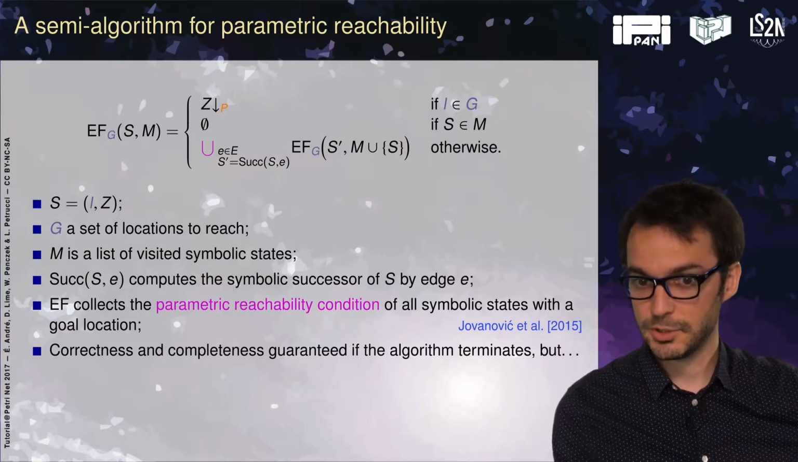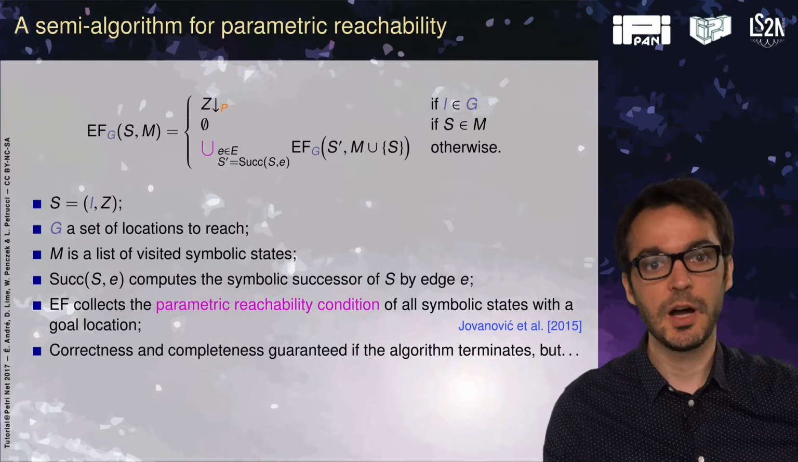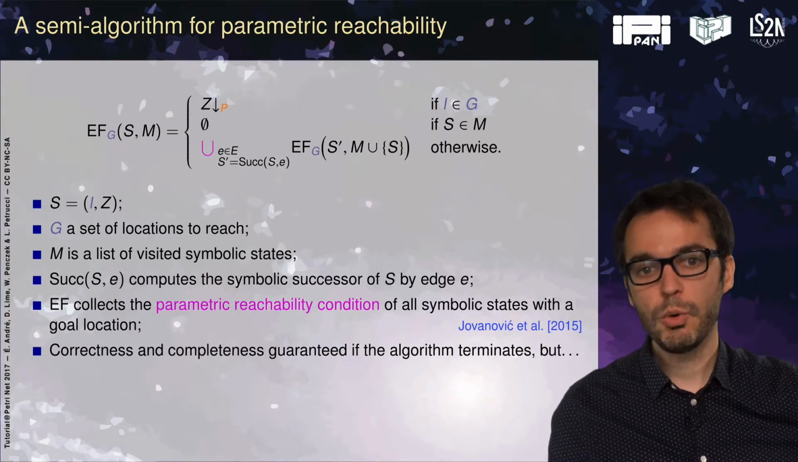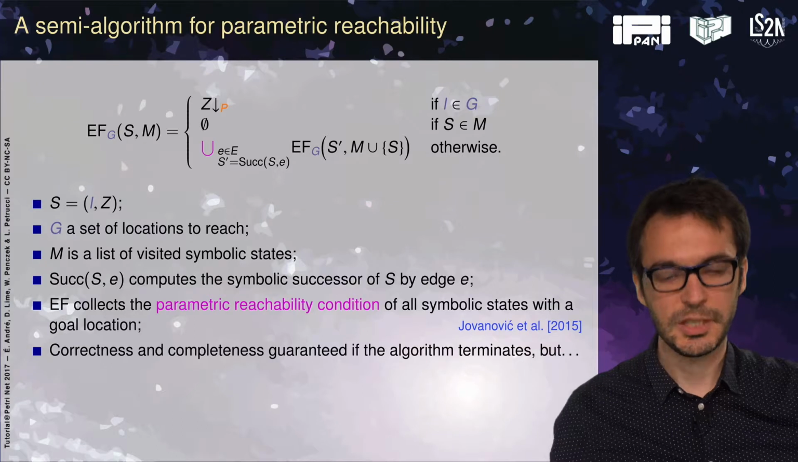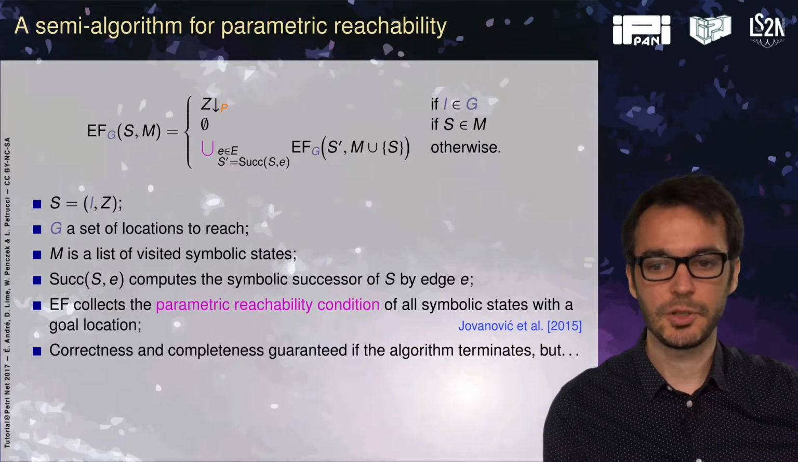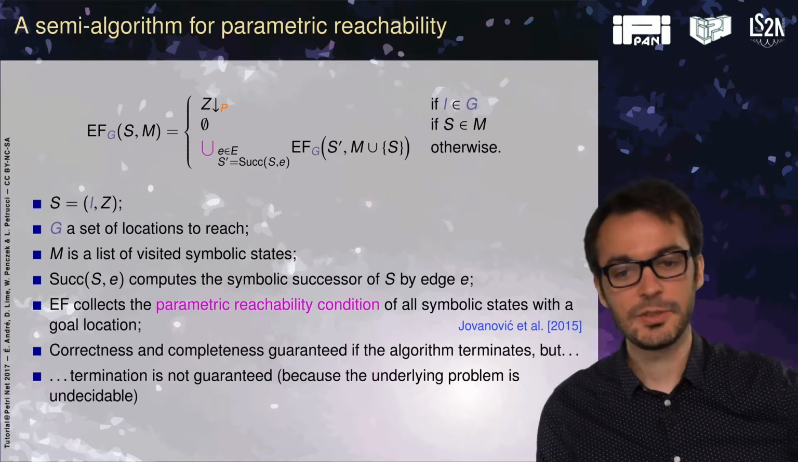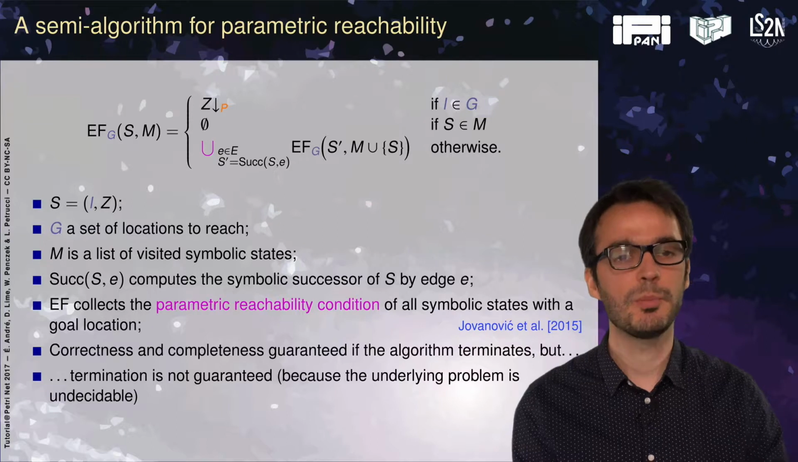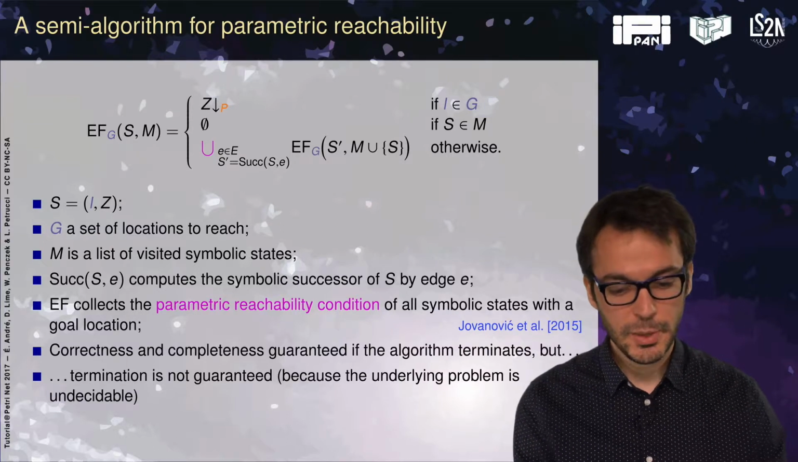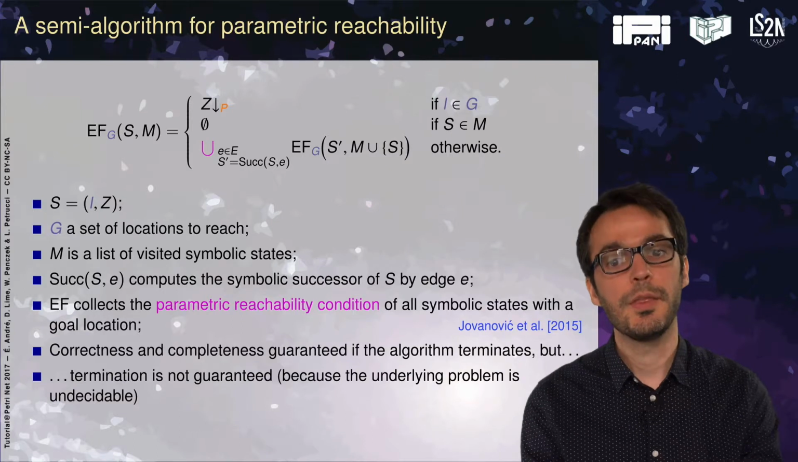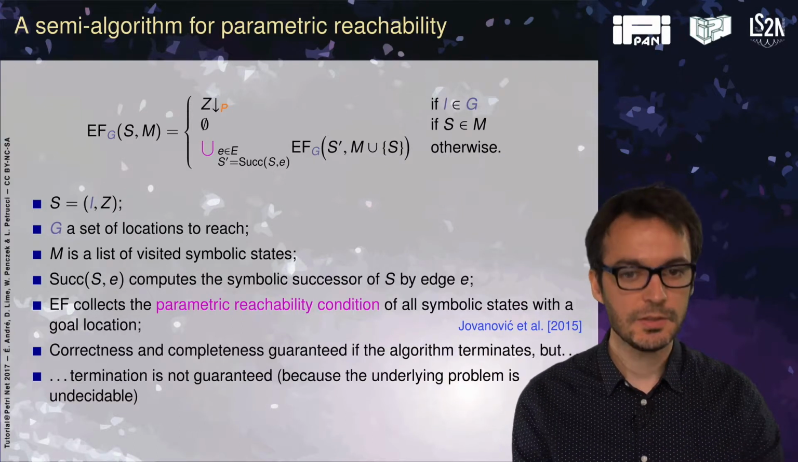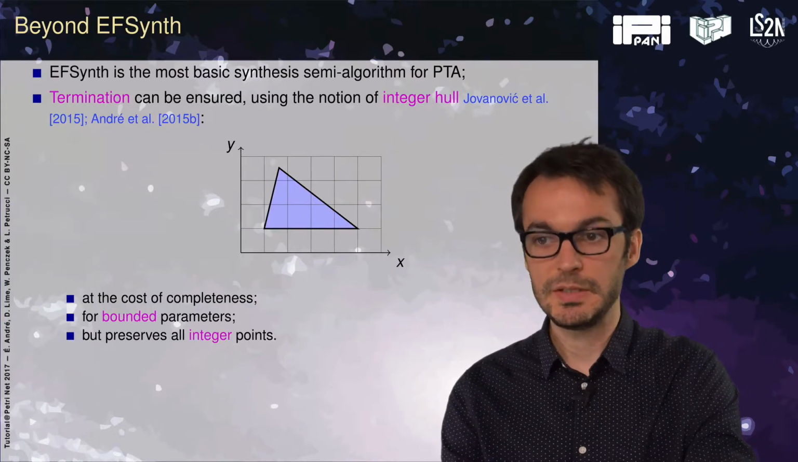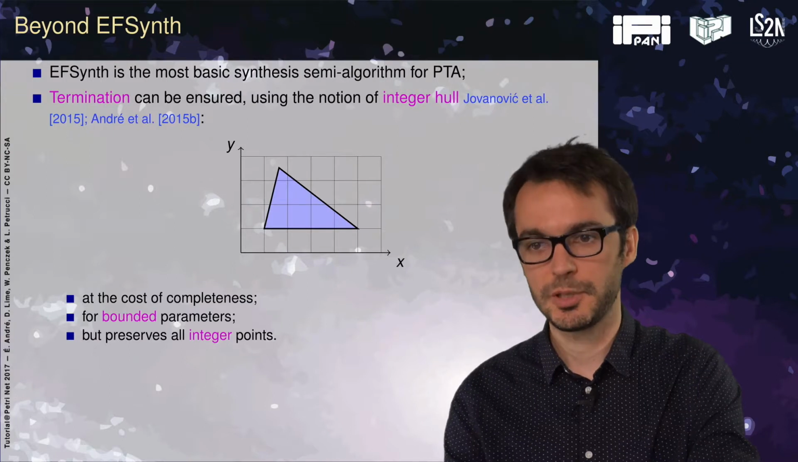There is no bad valuation that is returned, meaning all the valuations synthesized are such that the goal locations are reachable, and it is complete. All the valuations for which we can reach the goal are inside the returned constraint. However, of course, termination is not guaranteed because the decision problem, you remember, the EF emptiness problem, is undecidable. If we were able to synthesize all the valuations, then we could solve EF emptiness, and that would go against the fact that it is undecidable.